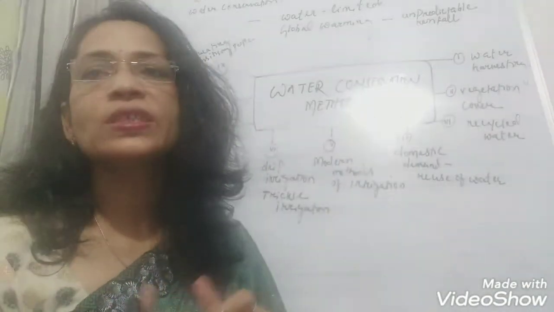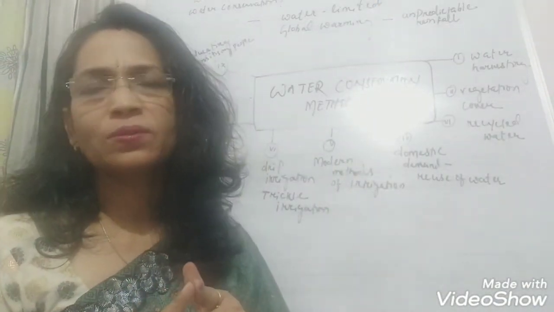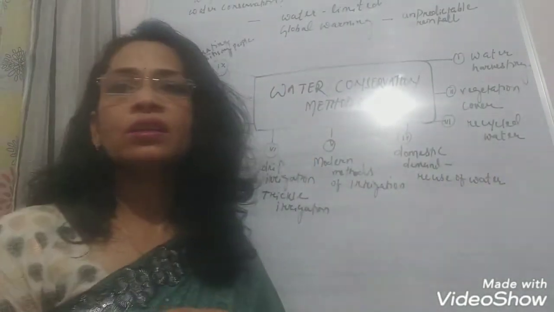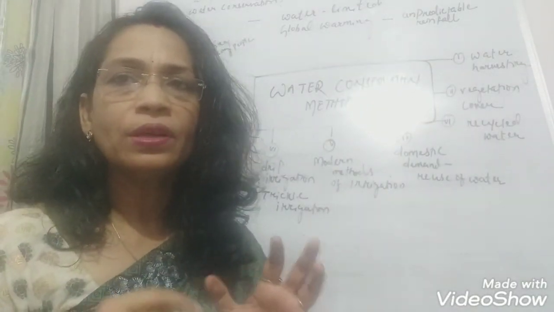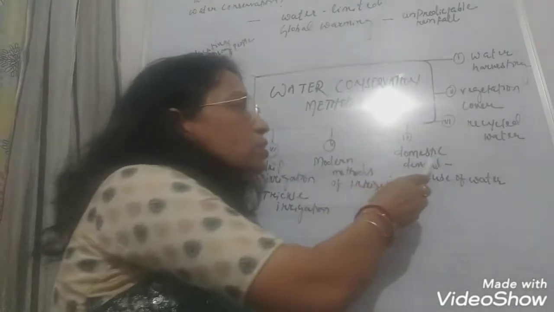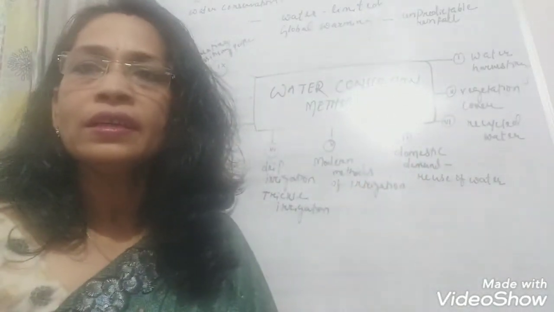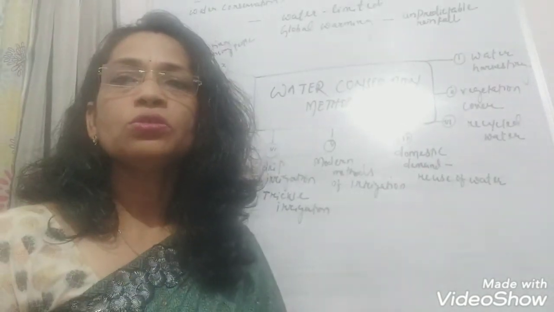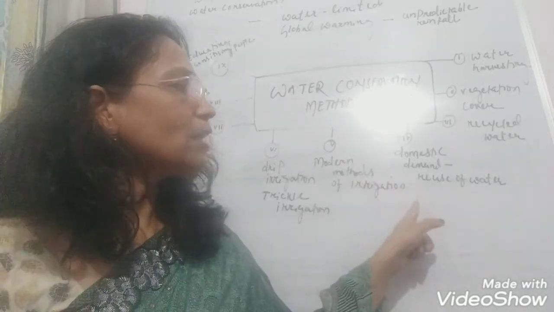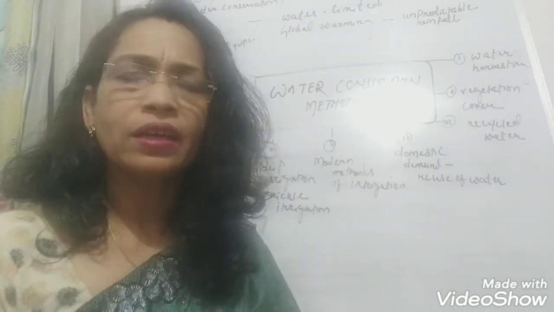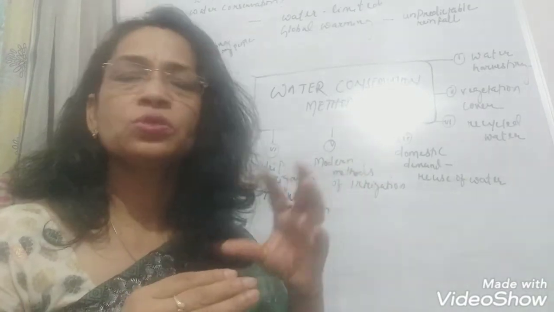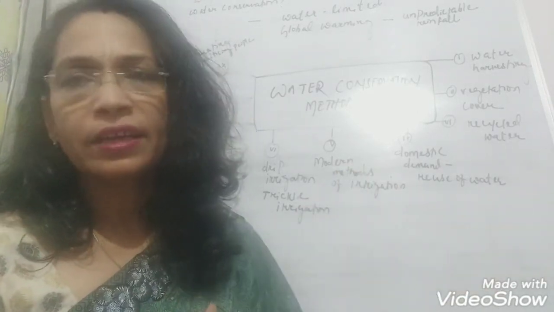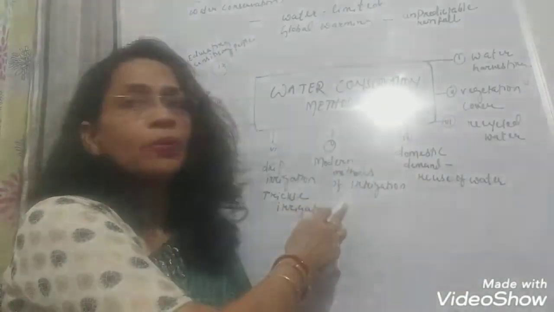Secondly, we should increase vegetation cover. So increasing vegetation cover also will conserve water. And the third, recycled water. We should use recycled water wherever and whenever possible. Fourth, domestic demand of water can be fulfilled by reusing of water. Like suppose you are washing clothes or cleaning utensils, this water you can use for watering plants also.